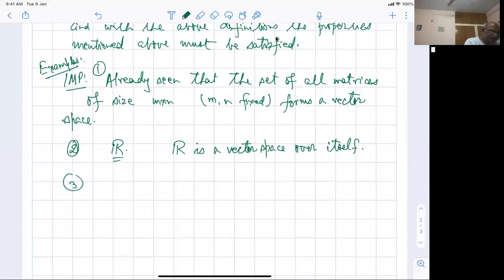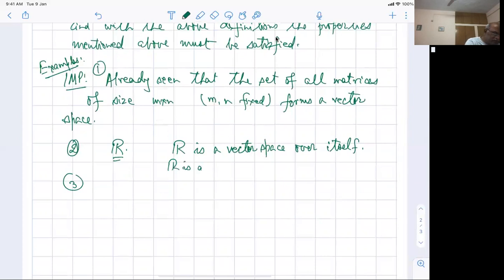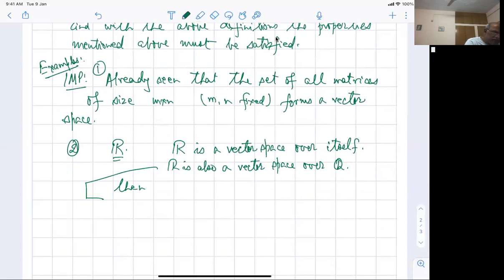In general, you can also say here that R is also a vector space over Q. So here I'm looking at Q, rational numbers, as my scalar field.